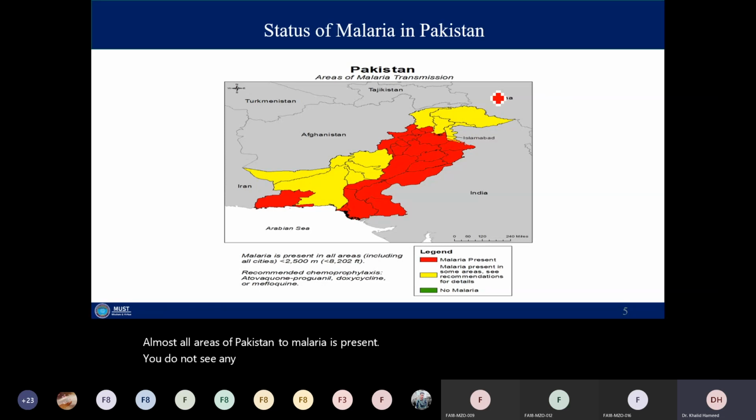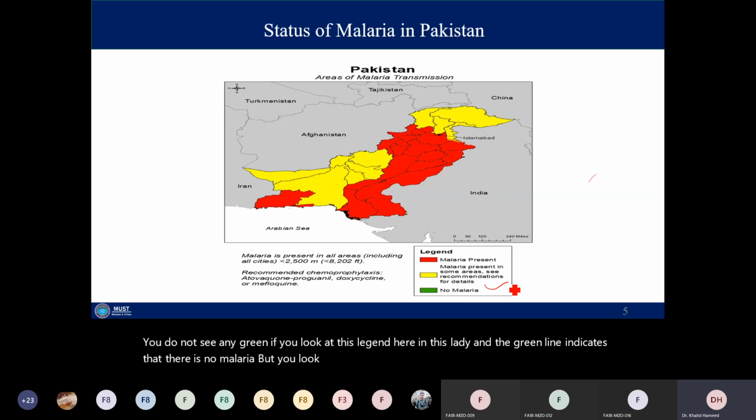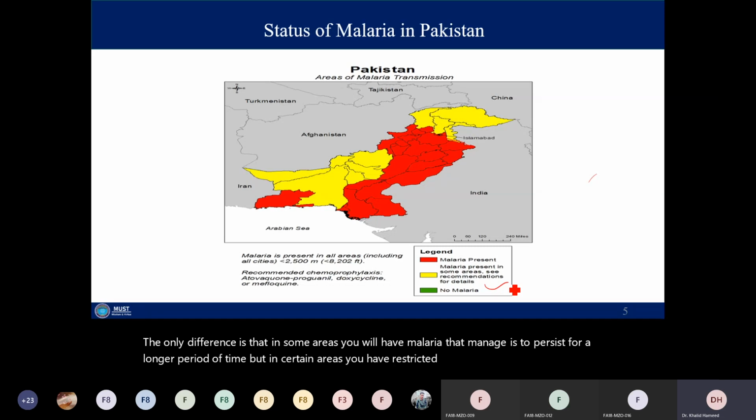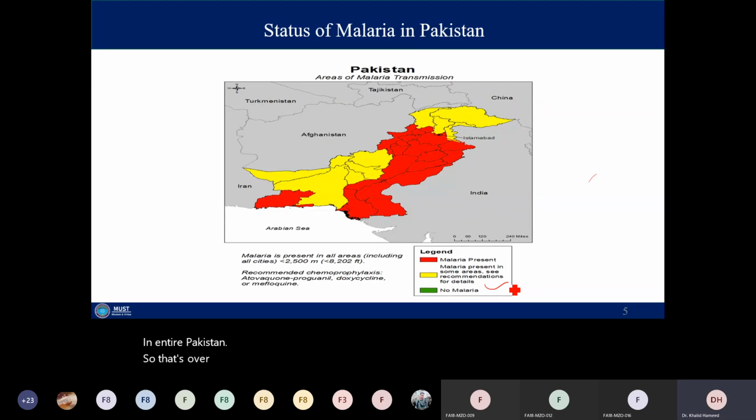If you look at this legend, the green indicates that there is no malaria. But throughout my country, in all areas, there is malaria present. The only difference is that in some areas malaria manages to persist for a longer period of time, while in certain areas it is restricted. But malaria is overall present in entire Pakistan. So this is a disease that is very, very important for us.